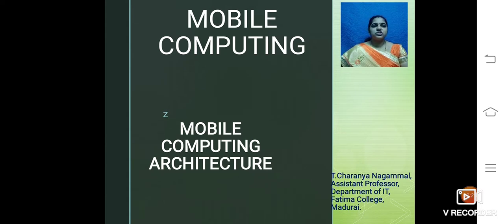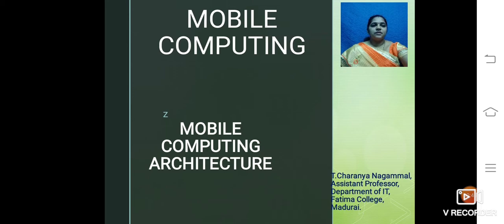So this is the definition of mobile computing. So, what is architecture in mobile computing? The architecture defines the various layers between the user application interfaces, devices, and network hardware.